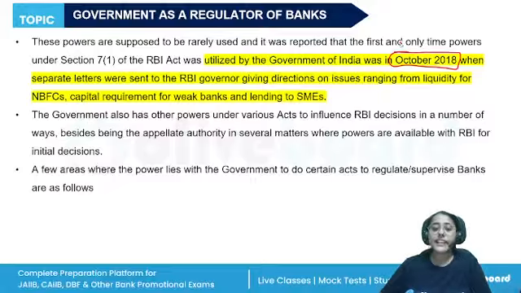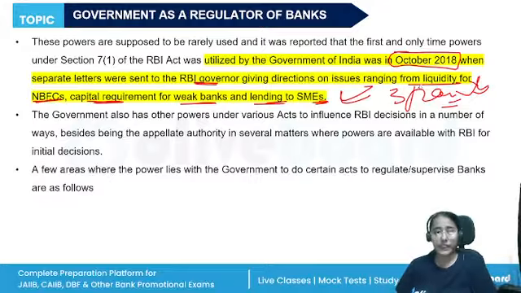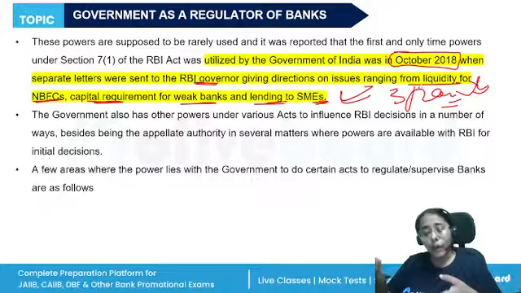Separate letters were sent to the RBI governor by the government on issues ranging from liquidity for the NBFCs, capital requirement for the weak banks, and lending to SMEs. 3 points. All of these 3 points are important. Only once the powers given to the central government under Section 7(1) have been utilized. When? October 2018.